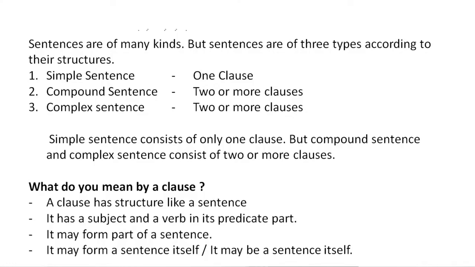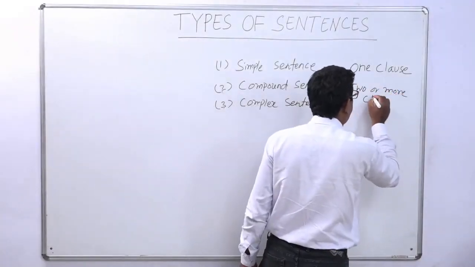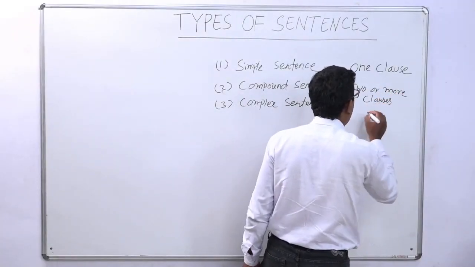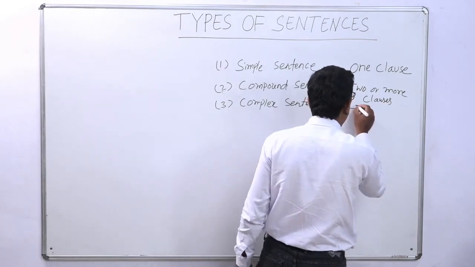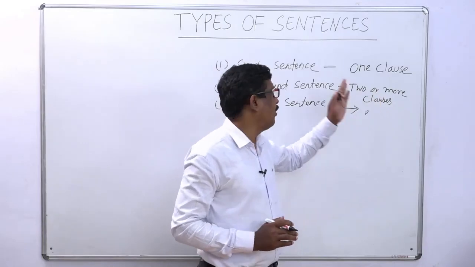But compound and complex sentences both consist of two or more clauses. Have you understood?